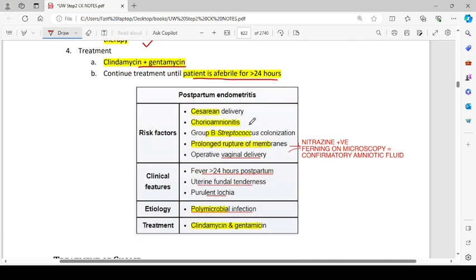Postpartum endometritis: the risk factors are cesarean delivery, chorioamnionitis, group B streptococcus colonization, prolonged rupture of membranes, and operative vaginal delivery. Okay, nitrogen positive. So how do we confirm that it is amniotic fluid? That is nitrogen positive when there is burning on microscopy.